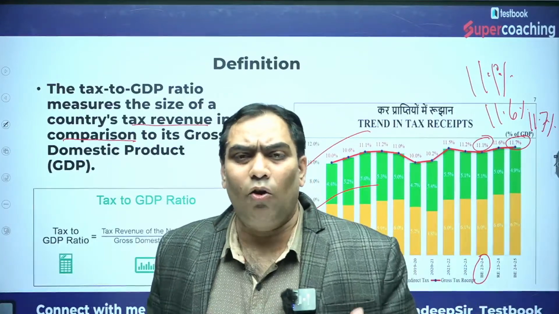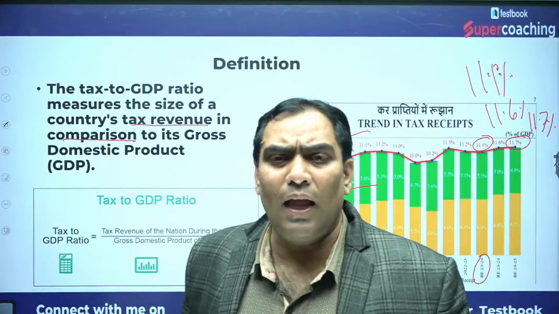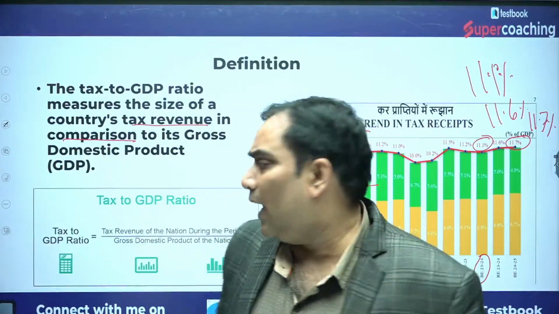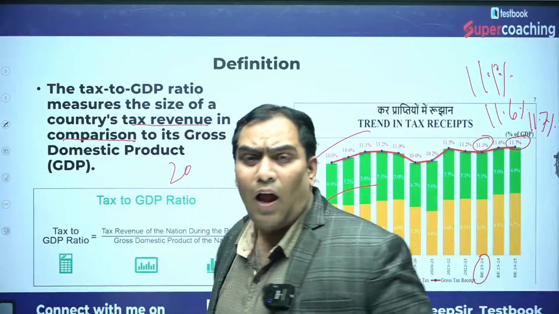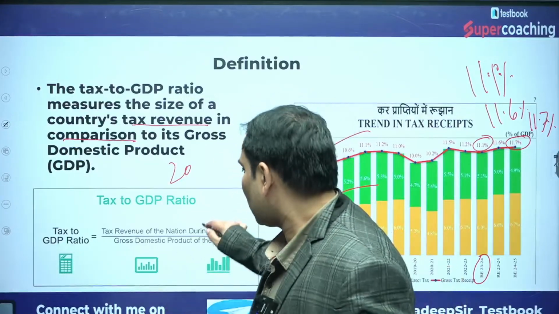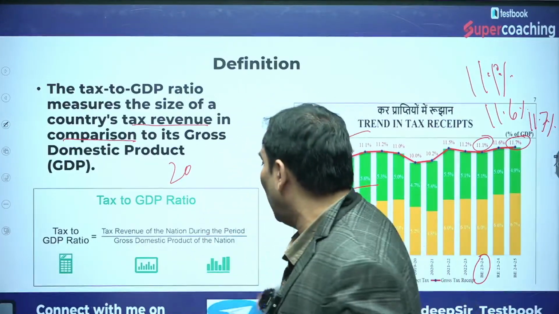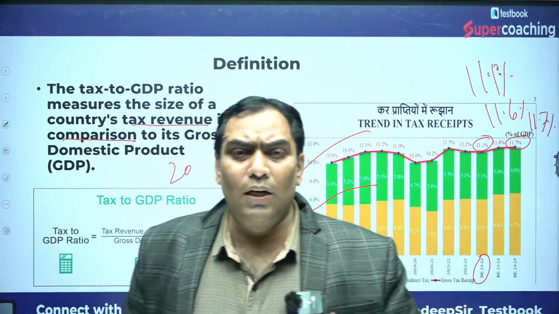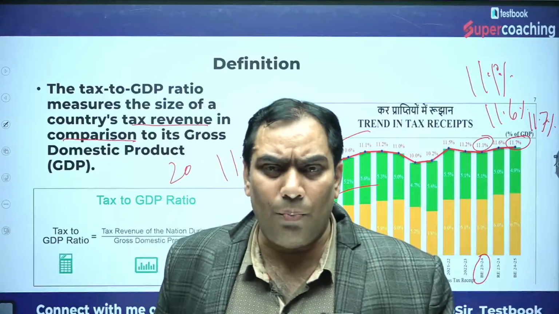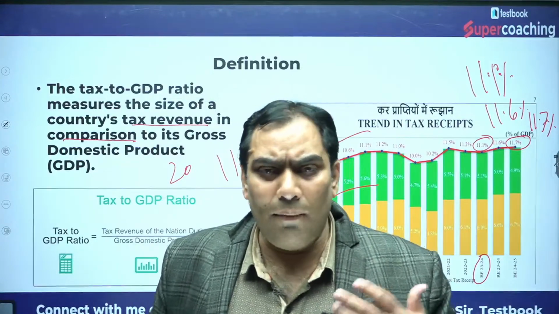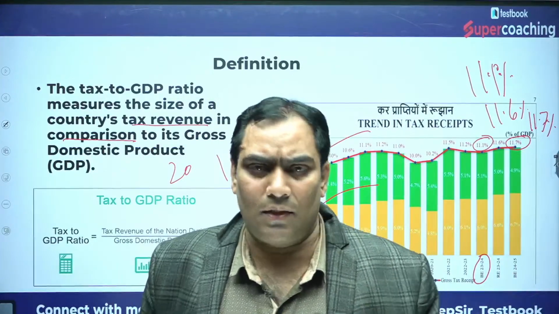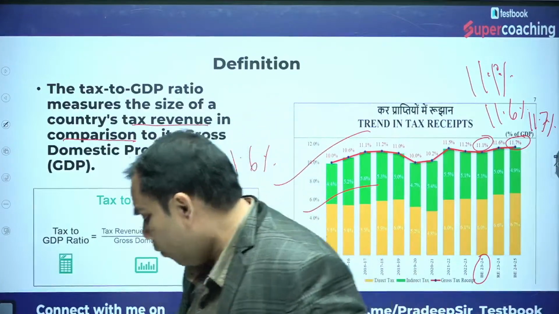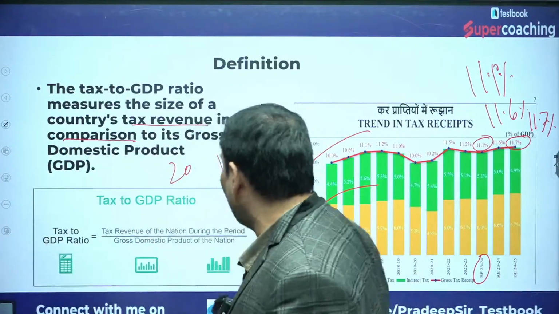But for 23-24, in the revised estimate, the government has said that in the current financial year, our tax to GDP ratio is 11.6, meaning if the value of GDP is 100 rupees, the government has got 11 rupees 60 paise through the taxes. And what is the meaning of it? What is the significance? It has great significance.